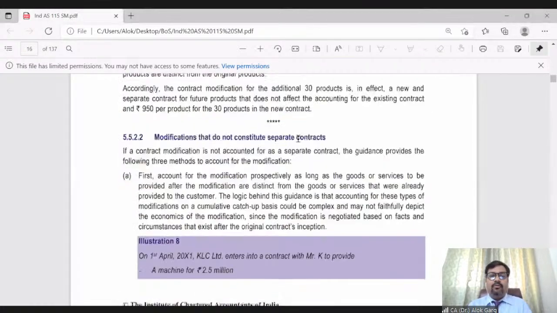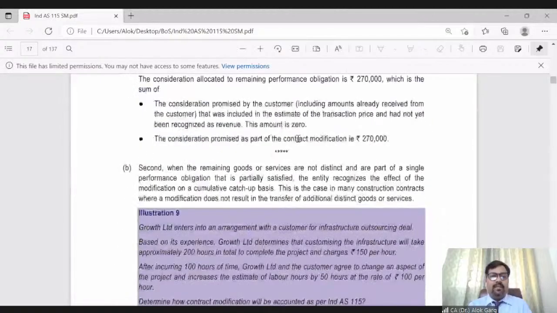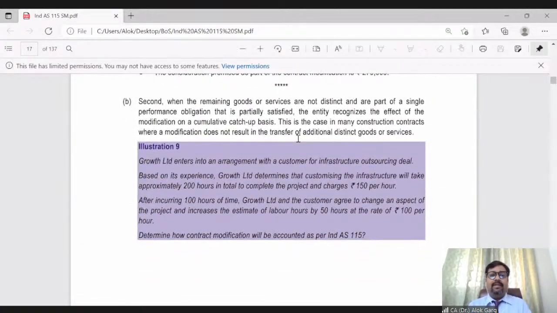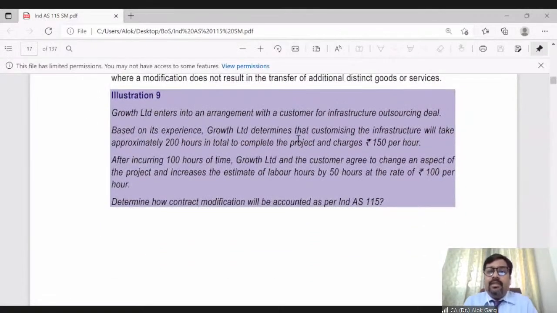Coming to illustration number 9, because Sairam was asking about it. In illustration number 9, Growth Limited enters into an arrangement with a customer for an infra sourcing team. Based on its experience, Growth Limited determined that customizing the infra will take approximately 200 hours in total to complete the project, and charges 150 per hour. So Sairam, this is a construction related activity where a contractor is developing an infra, and the contractor has told that this will take 200 hours and the price is 150 per hour.